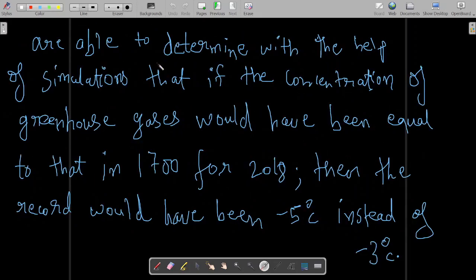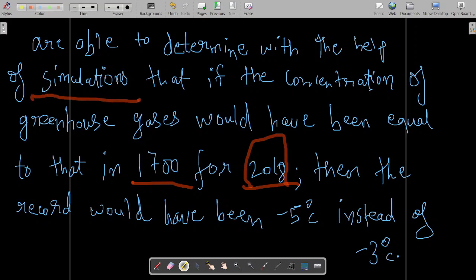Scientists are able to determine with the help of simulations. Suppose the concentration of greenhouse gases, the concentration of CO2, in 2018 had been the same as it was in 1700, and no excessive CO2 had been released. Scientists have such simulations.